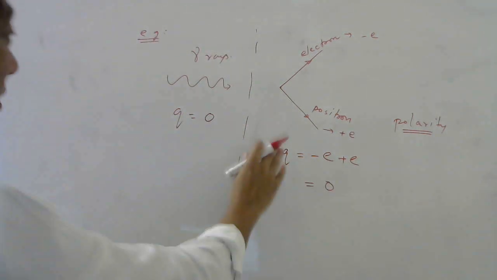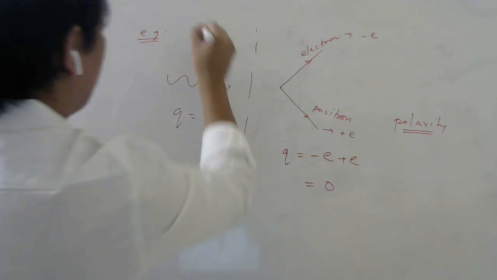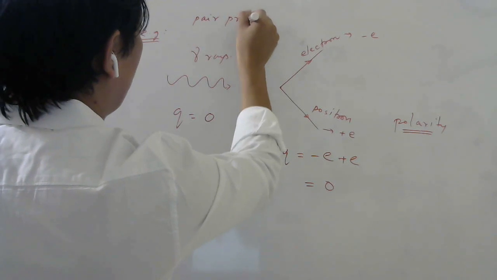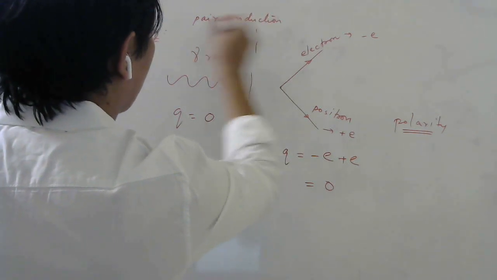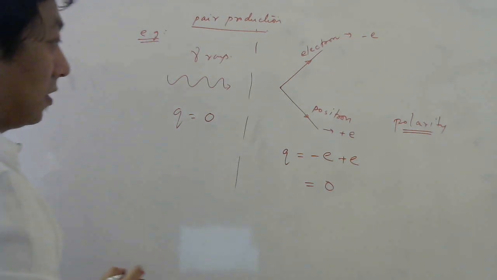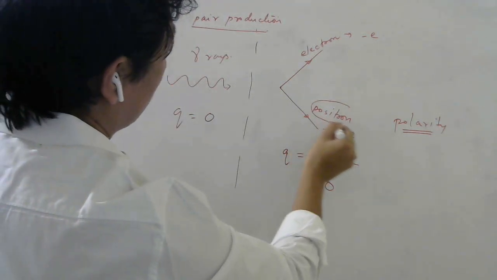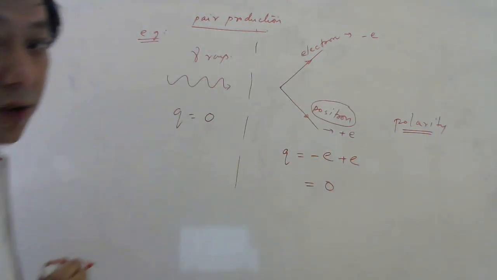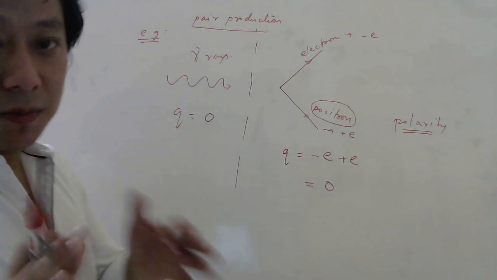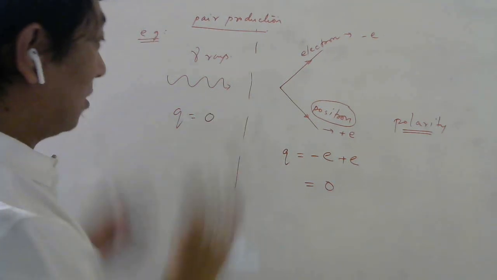So this is another example of conservation of charge. In physics, we call this pair production. While doing nuclear physics in the 12th chapter, I will talk about this in more detail. Basically, I'm giving you advertisements to stay with me in this course so that you don't suddenly leave.